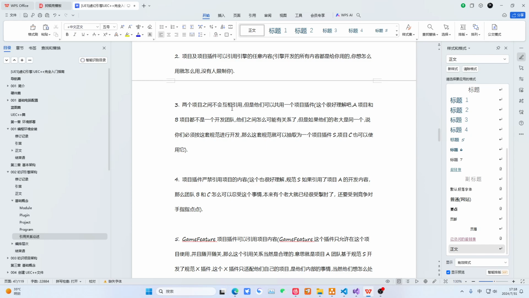And between two projects, they actually won't reference each other. Let's take the simplest example: Project A and Project B, for example, Wang's Energy and Genshin Impact. They definitely have no relationship with each other. Their engines are also different. So let me put it another way.